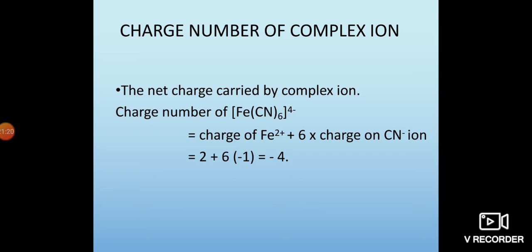So iron has plus 2 oxidation state, cyanide minus 1. Here the ligand number, that is the coordination number, is 6. So 2 plus 6 into minus 1. So the net charge on the complex ion is minus 4. That is written at the top of the complex sphere, that is the coordination sphere.